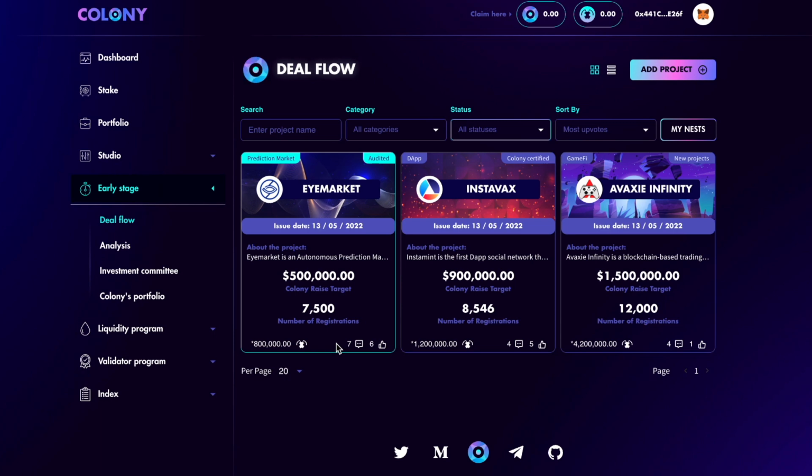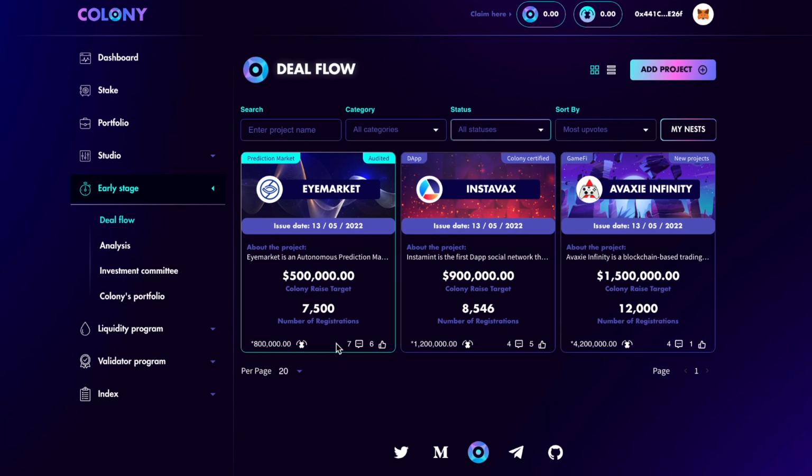This will allow users after to commit USDC to receive seed and private sales allocation of these early stage projects. ANT tokens mirror your CLY staked and have a USDC equivalent. So, the more CLY staked, the more ANT tokens you can commit in the nests, the more USDC you can directly invest in a project, and of course, the higher your seed private allocation. Please keep in mind that there are a lot of mechanisms put in place for the anti-whale mechanisms. Once you commit your USDC, you can of course redeem your own tokens to use them on other nests.